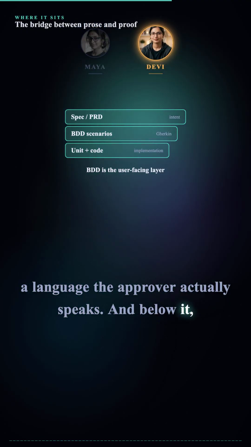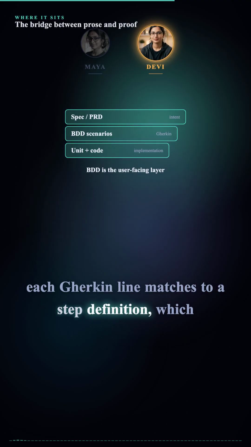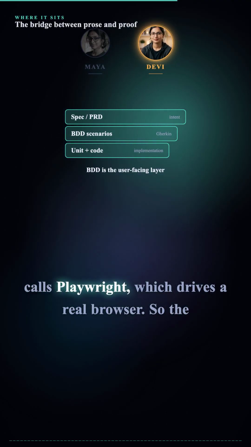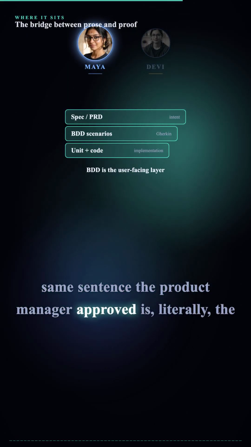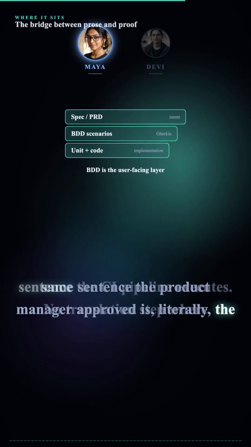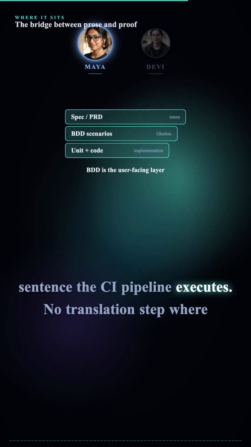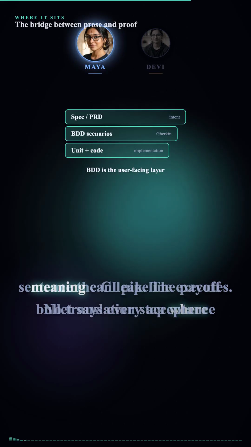And below it, each Gherkin line matches to a step definition, which calls Playwright, which drives a real browser. So the same sentence the product manager approved is literally the sentence the CI pipeline executes. No translation step where meaning can leak.